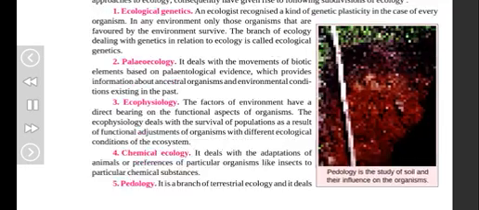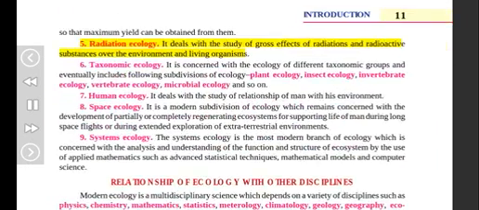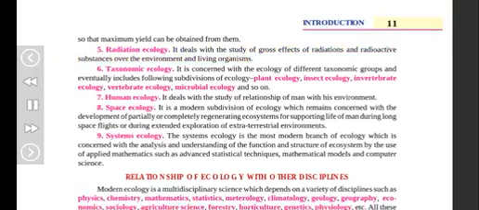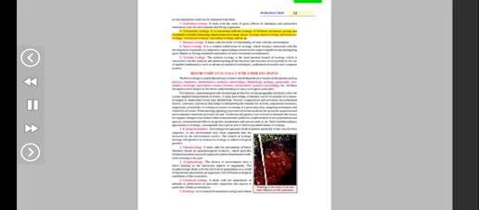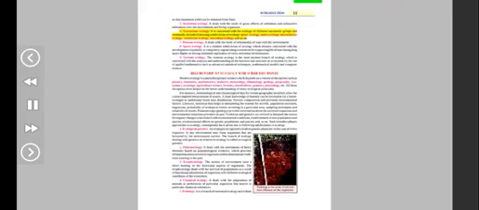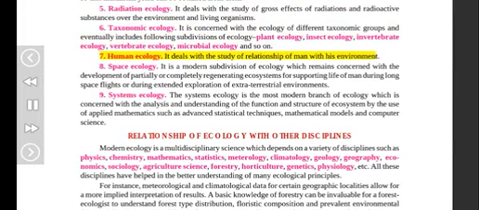5. Radiation ecology. It deals with the study of gross effects of radiations and radioactive substances over the environment and living organisms. 6. Taxonomic ecology. It is concerned with the ecology of different taxonomic groups and eventually includes following subdivisions of ecology: plant ecology, insect ecology, invertebrate ecology, vertebrate ecology, microbial ecology, and so on. 7. Human ecology. It deals with the study of relationship of man with his environment.